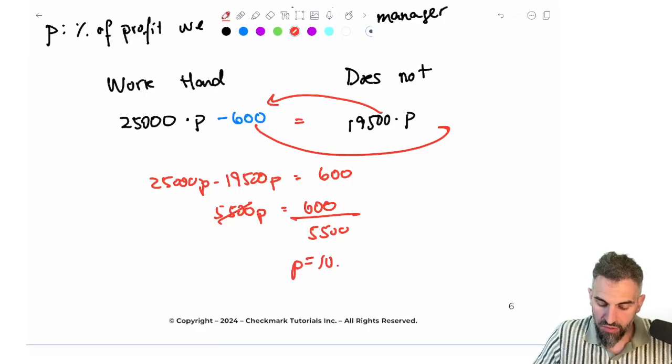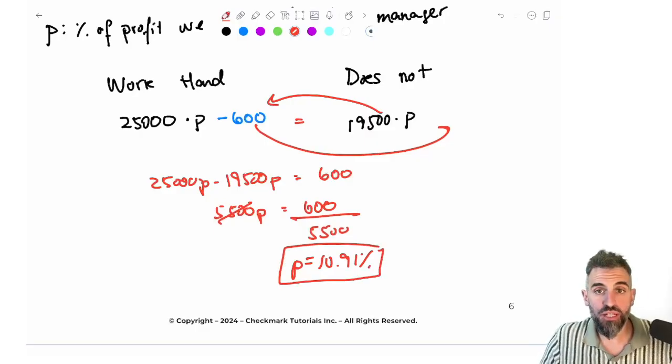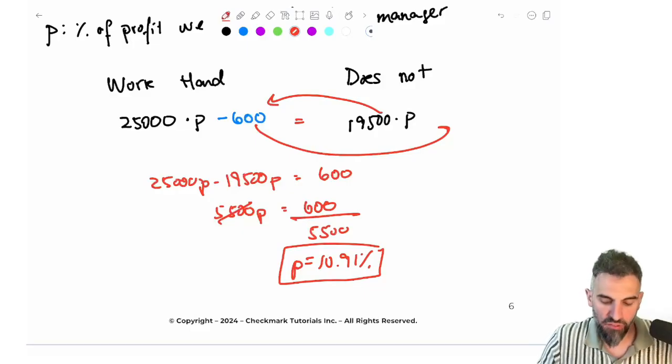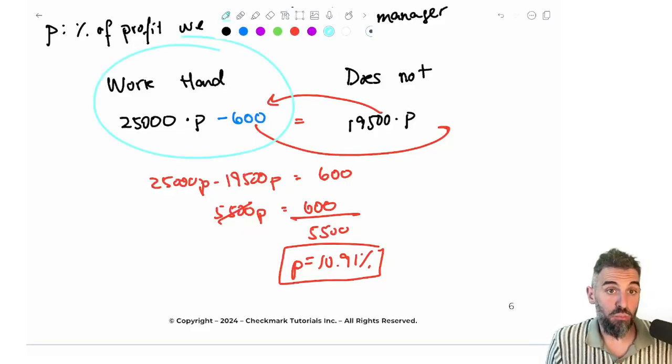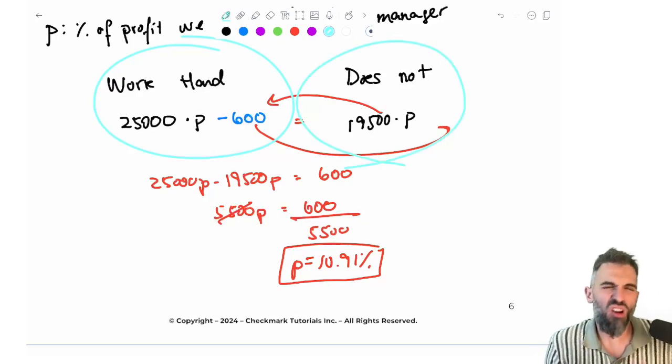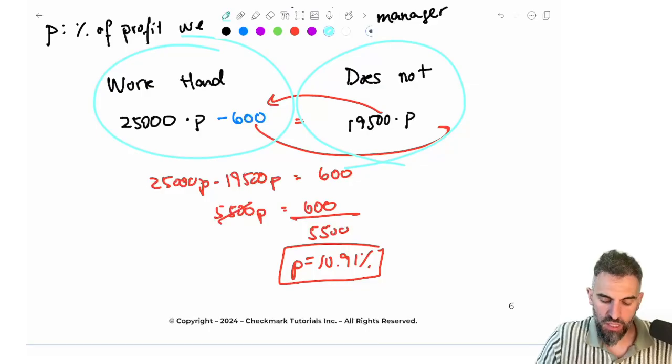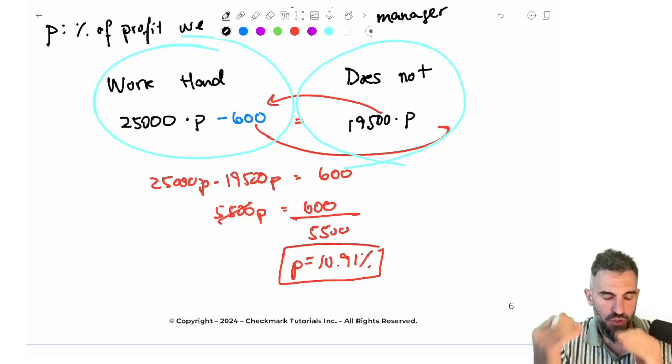So you have to give the manager at least 10.91% of profits in order for them to want to work hard. Anything above this would make this side higher, and anything below would make them not want to work very hard. Okay? This is how you want to approach this question. Just follow these exact steps.